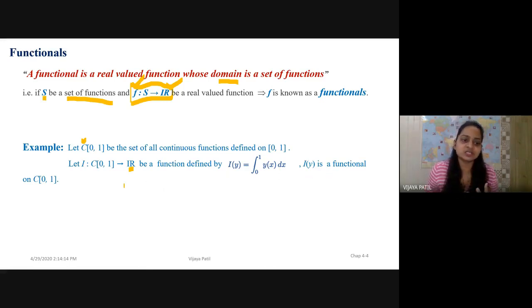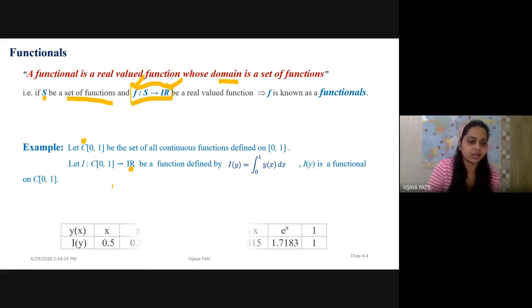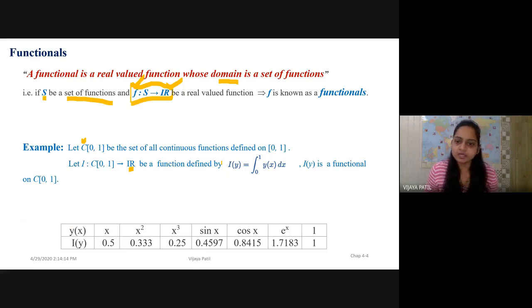I of y is a functional on C of 0, 1. That means this is the function, and I of y is a functional of the function y of x. So here the functions are x, x square, x cube, sine of x, cos of x, e to the power x, and 1. These are the functions which we have defined, and we find the value of these functions on 0 to 1. That means what exactly we have done?